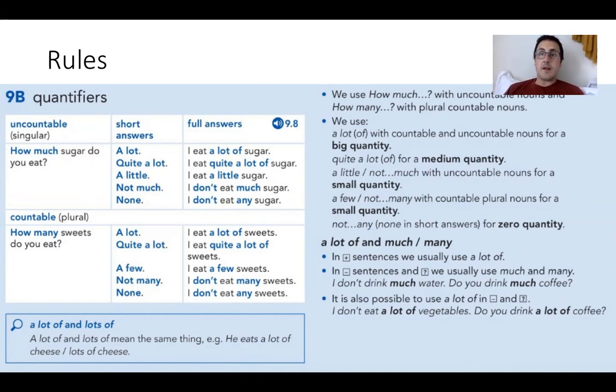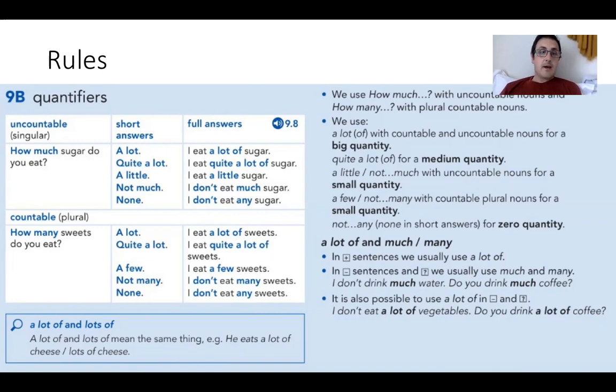And just a couple of things to clarify about this. When you have the first one, a lot of, you can't say nothing after of. When you say a lot of, you have to include a noun of what you're going to say. Like, I drink a lot of wine. He eats a lot of burgers. But you can't simply say, I eat a lot of, and then full stop. You have to put the noun at the end of that.